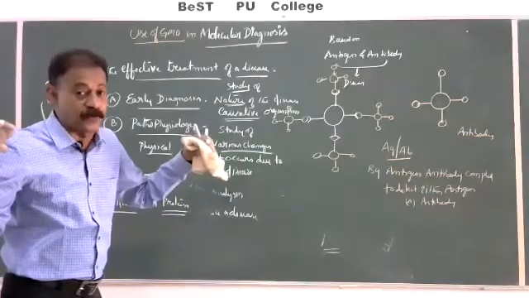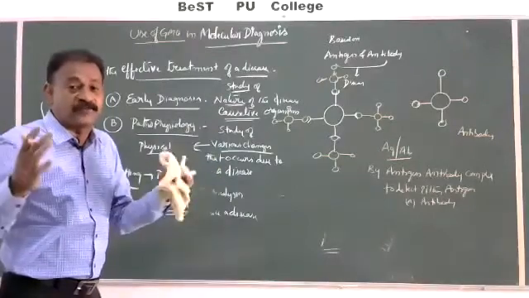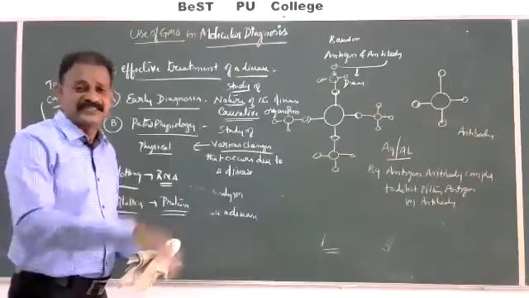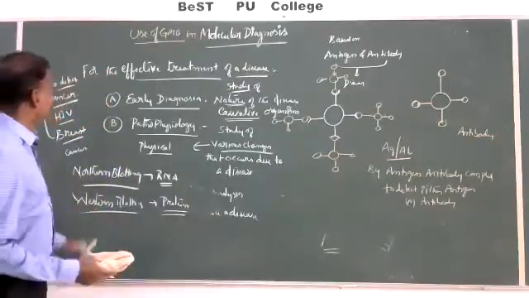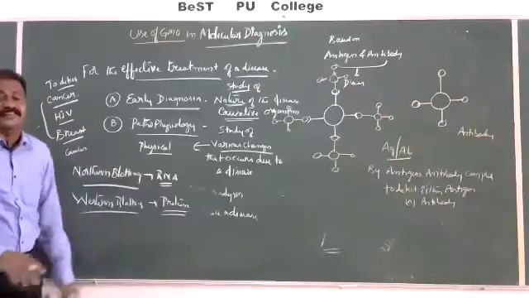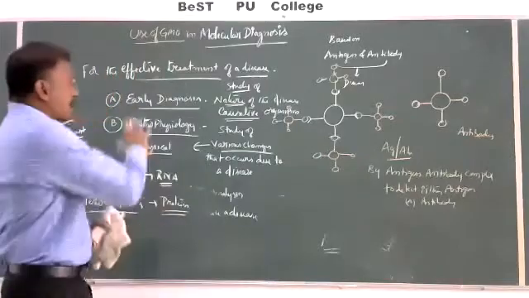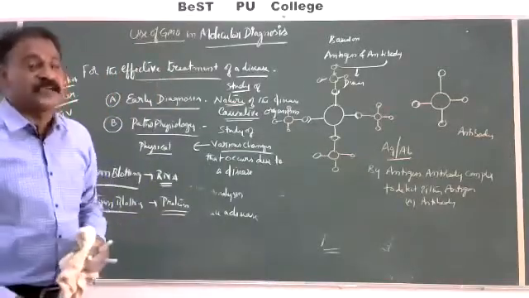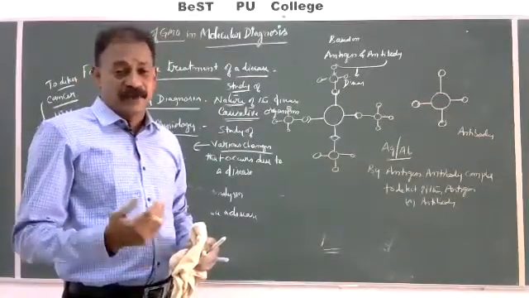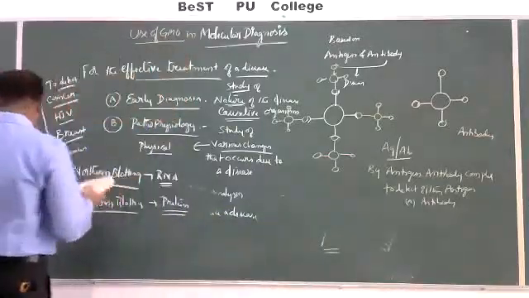Monoclonal antibodies are produced by biotechnology, genetic engineering. A kit of monoclonal antibodies is available for each pathogen. Within a few hours, we can diagnose a disease, whatever disease it is. So here are various techniques with which it is possible to detect any pathogen in the early conditions. Now, in the PUC examination they may ask what the three criteria of molecular diagnosis are. They can ask this for 3 marks or 5 marks.